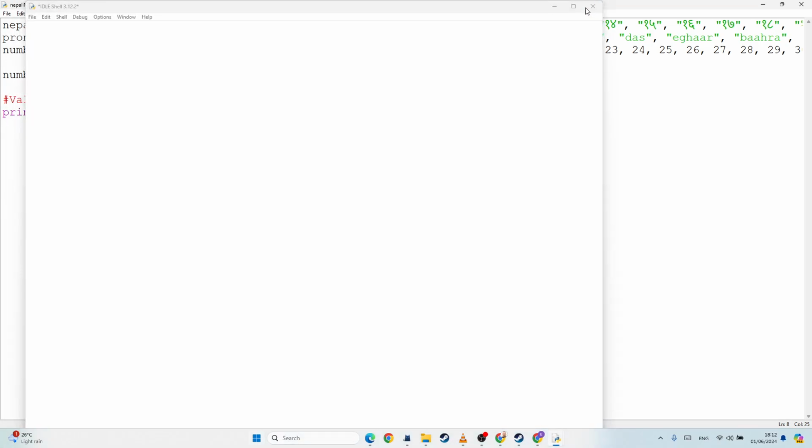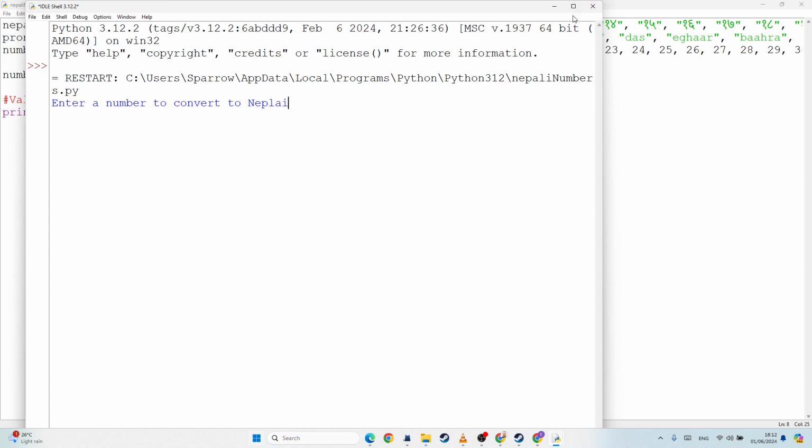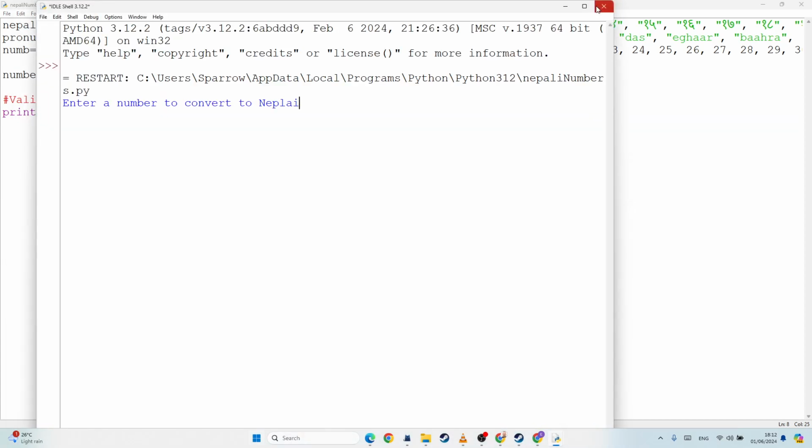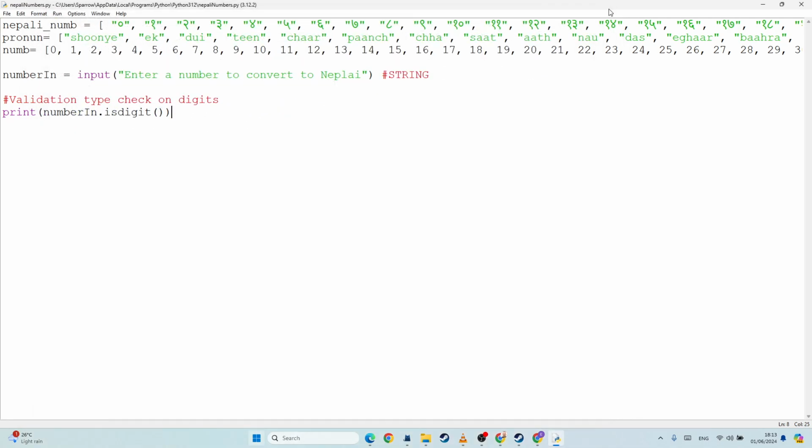However, if I were to enter A, B, C, it's going to say false because they're not. If I were to enter a combination of numbers and letters, 1, 2, 3, A, B, C, it's going to say false because some of them are letters. So basically anything that's not a number that's entered should be rejected.